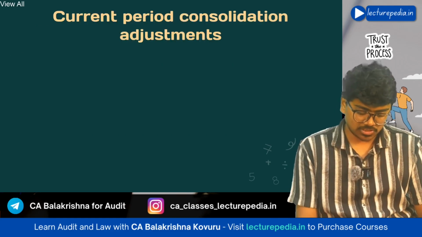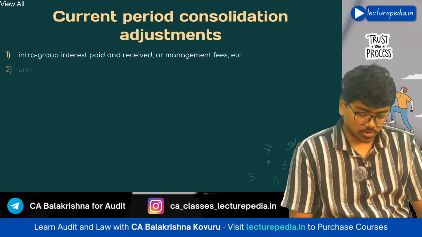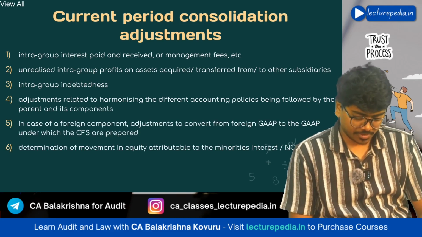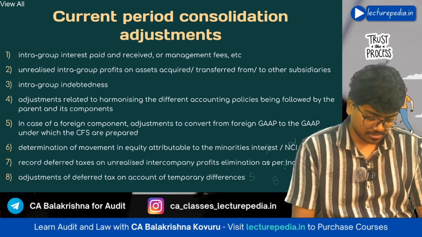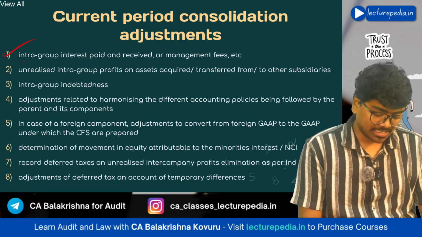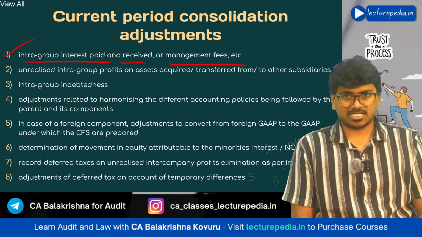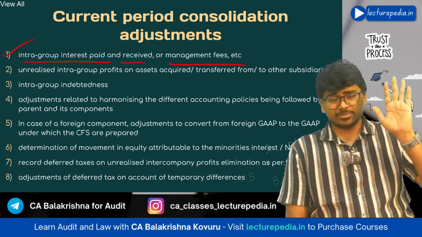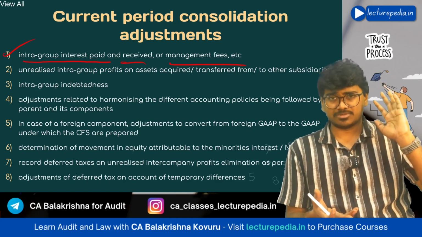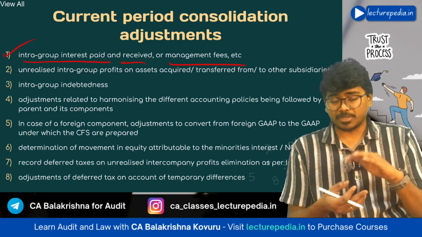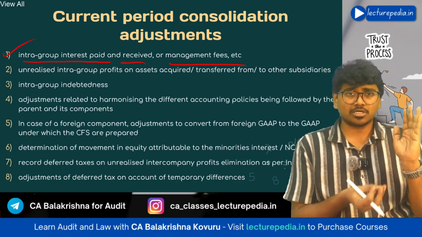Next, current period consolidation adjustments. I have told you there are 10 current period consolidation adjustments. What are they? Let us discuss. First one, intra-group interest paid and received or management fee, etc. Let's say A Limited is the parent entity, B Limited is the subsidiary. A Limited has given a loan to B Limited. Now, B Limited will pay interest on that loan to A Limited.